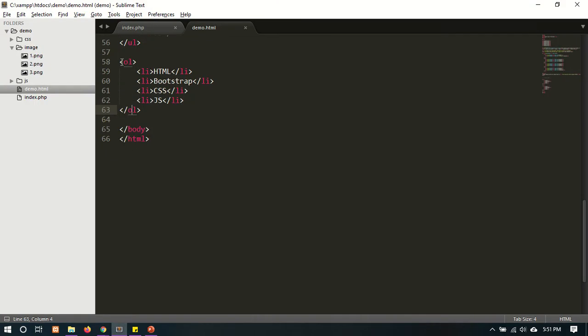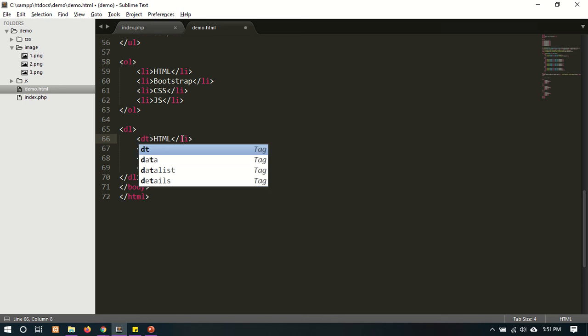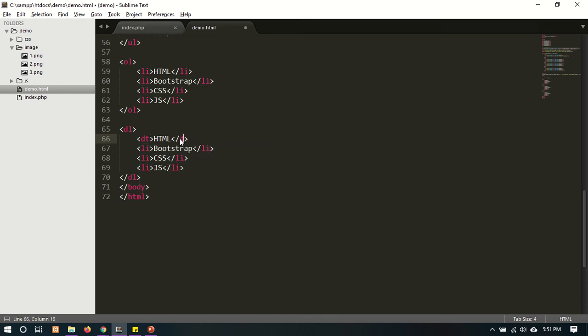Yes, next is the description list. Just change here to DL, and here also DL. But in the description list we are not using li, we are using DT. For DT we are using the descriptive tag, DD.